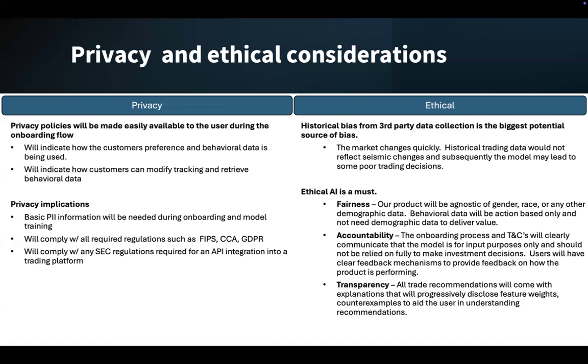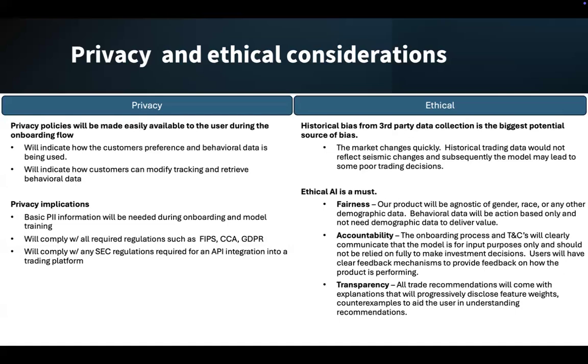From an ethical standpoint, historical bias is going to be the biggest potential source of bias. The market changes very quickly, and historical trading data is not going to reflect seismic changes, and subsequently the model may lead to some poor trading decisions in that case. The three goals of ethical AI: fairness. Our product will be agnostic of gender, race, or any other demographic data. Behavioral data will be action-based only and not need any of this demographic data to deliver value.